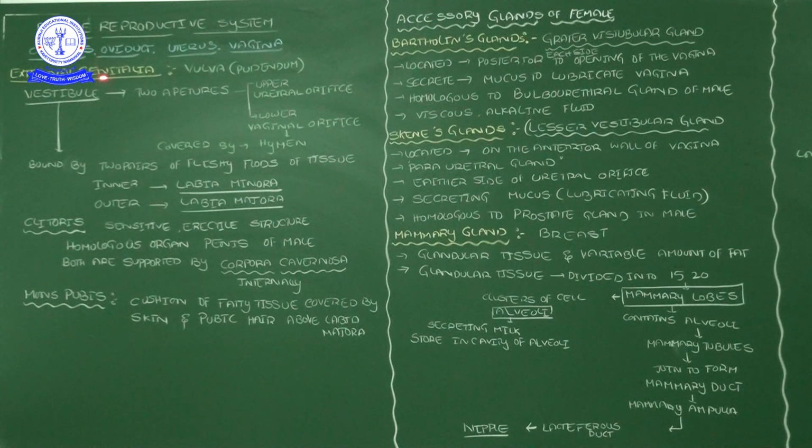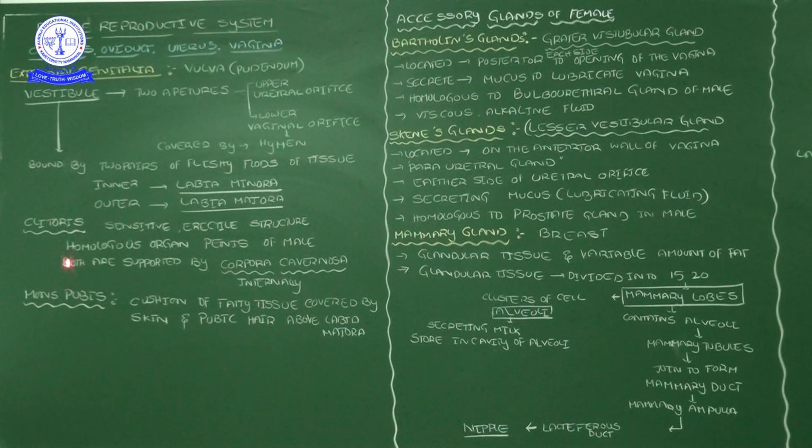Several times I have said that external genitalia means the organs whose physical nature indicates gender. That means by seeing that character itself we can decide the gender. That is the meaning of external genitalia.